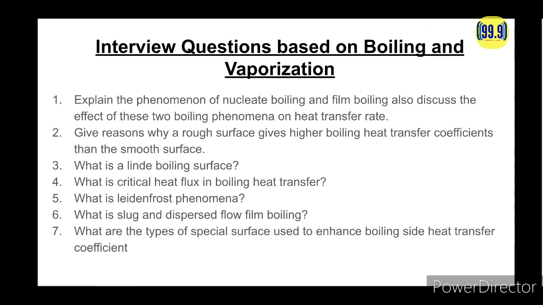Okay, so the next question is, what is the Leidenfrost phenomenon? Leidenfrost noted that when liquids were spilled or placed on a very hot surface, drops formed that did not contact the surface but floated above it and slowly vaporized. When the surface temperature was reduced below a certain value, the drop contacts the surface and rapidly vaporizes. This phenomenon is called the Leidenfrost phenomenon, and point E on the boiling curve is called the Leidenfrost point.